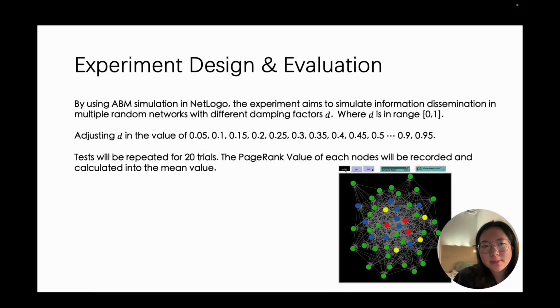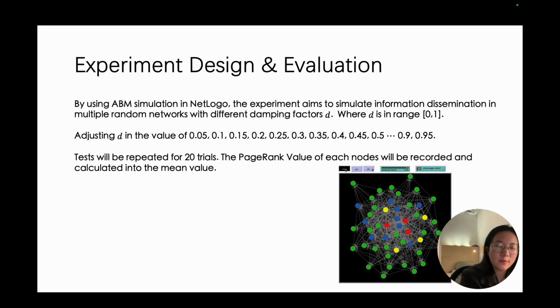Now we come to the experiment design and the evaluation part. In the experiment, we will use an agent-based model (ABM) simulation in NetLogo to simulate information distribution in multiple random networks with different damping factor D, where D is in the range of 0 to 1. We will adjust D in values of 0.05, 0.1, 0.15 up to 0.95, increasing each time by 0.05. And the test will be repeated for 20 trials.